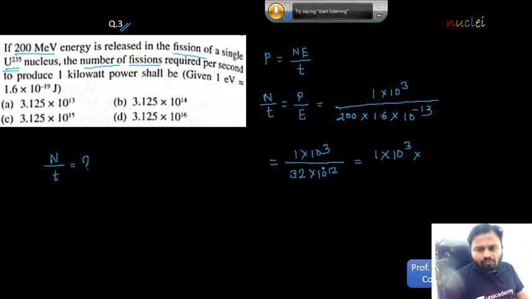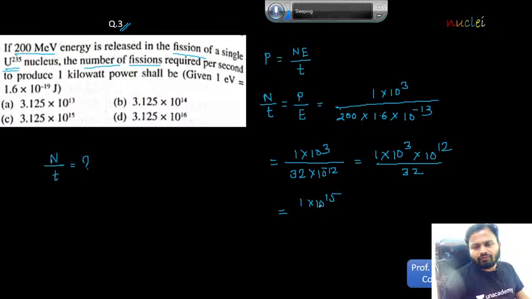This will be minus 12, sorry. Correct? This is minus from minus 12. Minus 12 goes up, plus 12 divided by 32. Fine. Now, this gives me 1 into 10 to the power of 15 divided by 32.